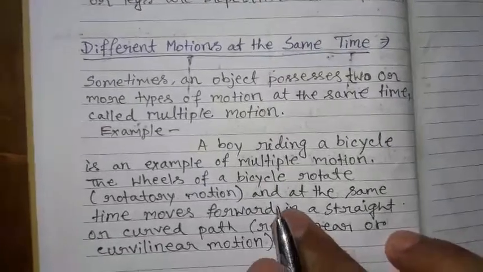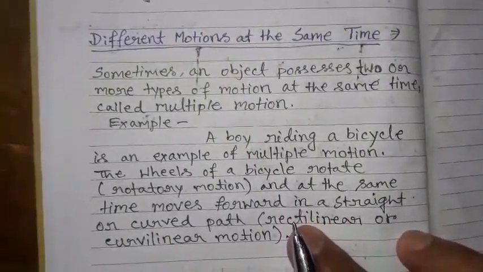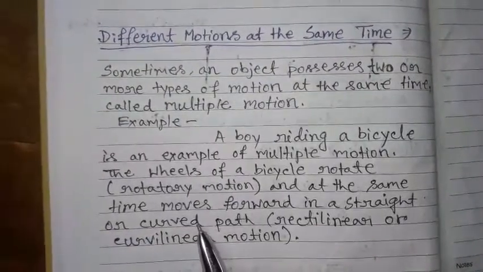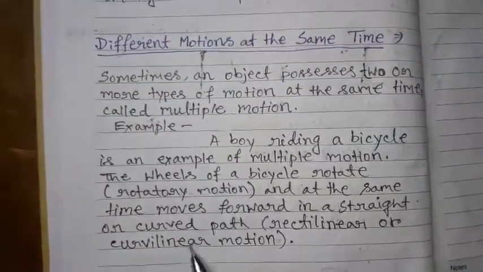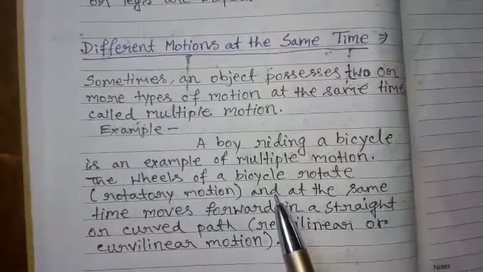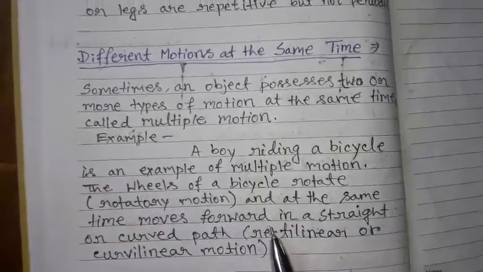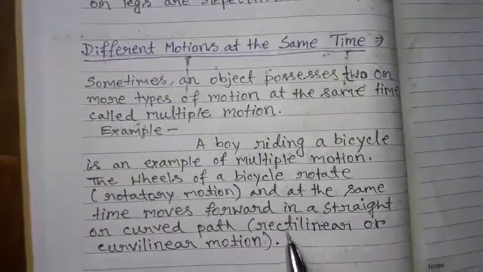So when the bicycle is moving in a straight path, the motion is rectilinear, and when the bicycle moves in a curved path, the motion is curvilinear. So here the bicycle moves and two types of motion are there: rotatory and either rectilinear or curvilinear.